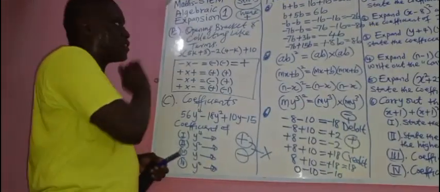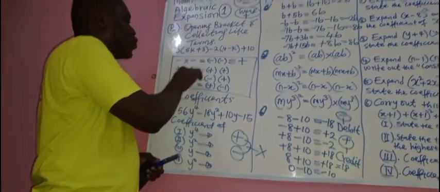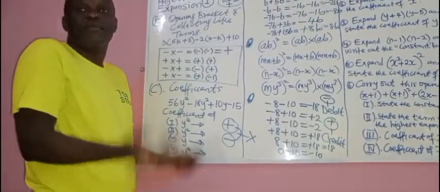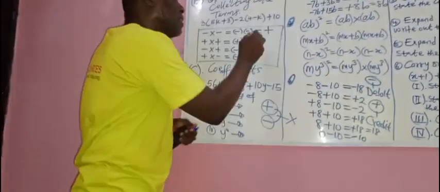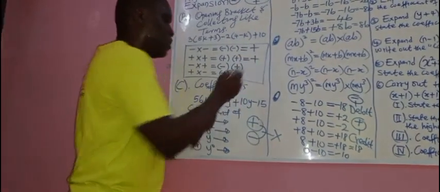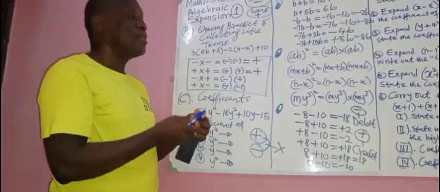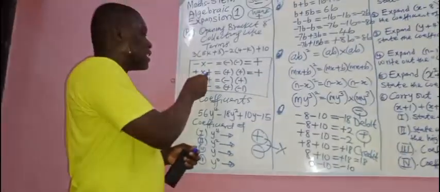Now plus times plus, weak times weak. Two people are weak already and they are fighting. What will happen to them? Will they become strong or become weaker? They will become weaker. So that means it is still weak, and weak is plus. Did you understand that? So plus times plus is plus.